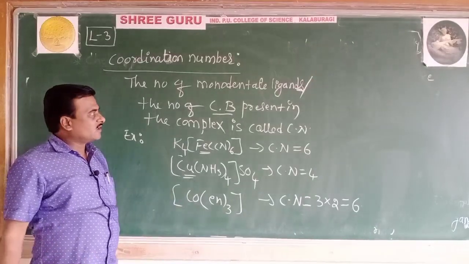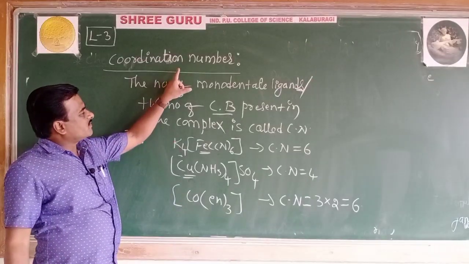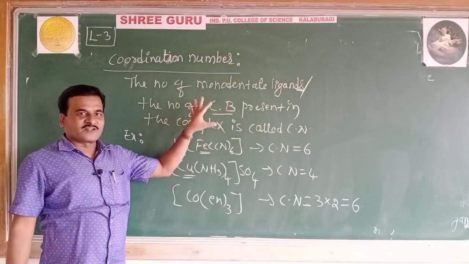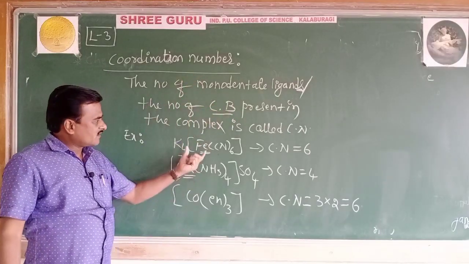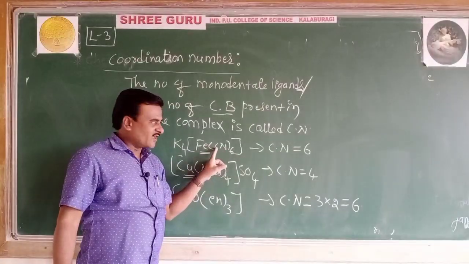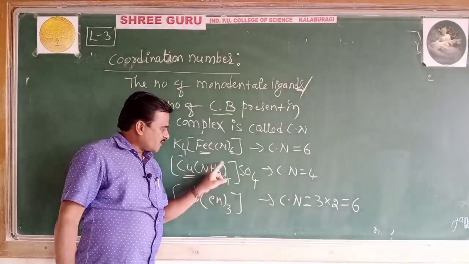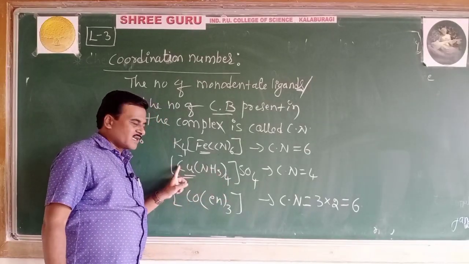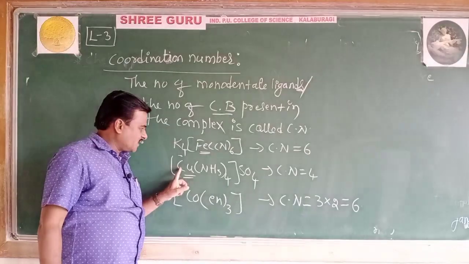So let me conclude. The number of coordinate bonds present in the complex itself is called coordination number. In the first complex, the coordination number is 6 since 6 monodentate ligands are linked to the iron. The coordination number of the second complex is 4 since 4 neutral molecules are linked through coordinate bonds with the copper.